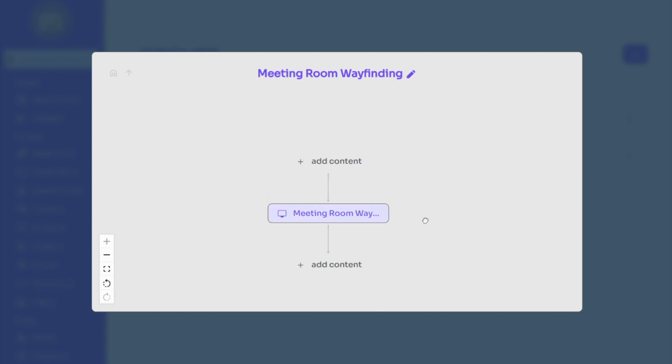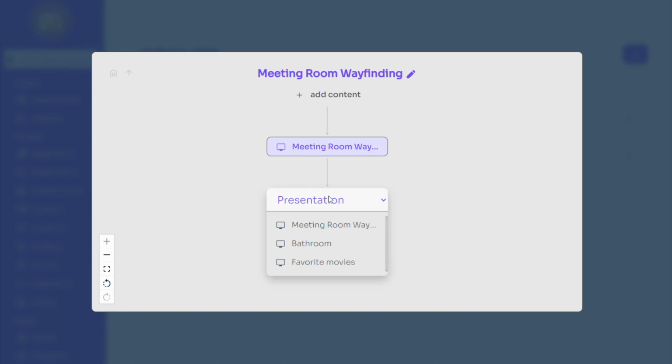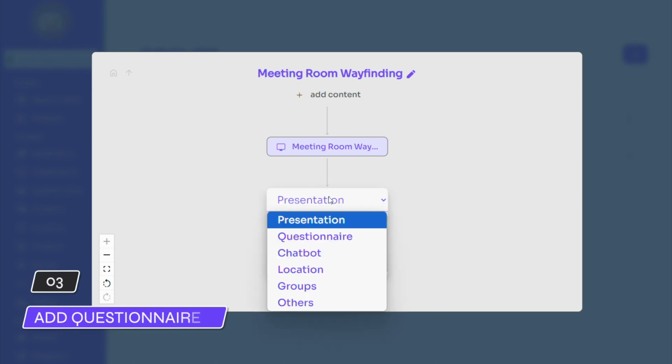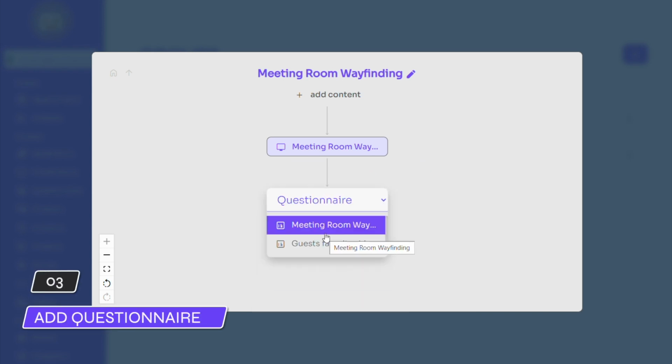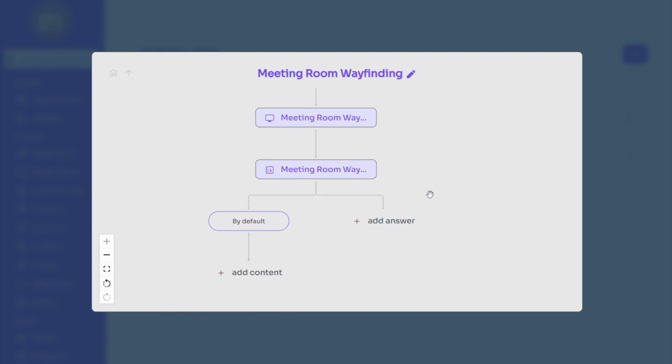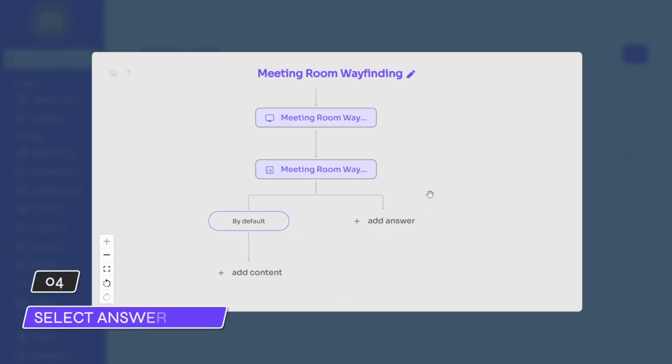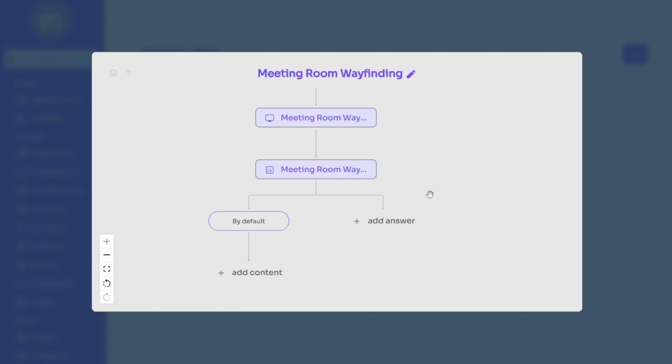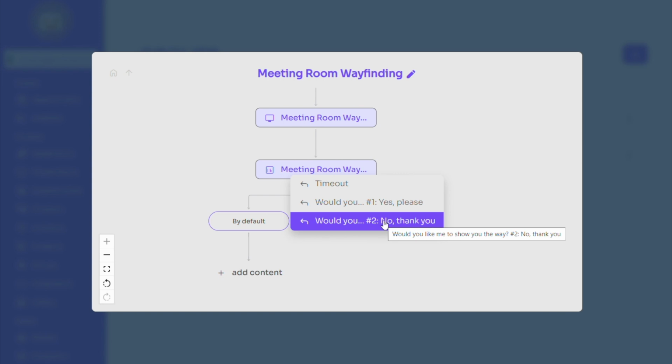Press plus Add Content below the presentation. Select Questionnaire in the drop-down menu and choose Meeting Room Wayfinding. The questionnaire will start after the presentation is finished. After a questionnaire, the logic differs from that of a presentation. We now have the option to determine different paths based on each response. Use one path for all responses. For individual paths, first select an answer by